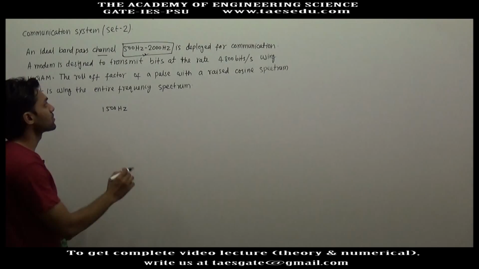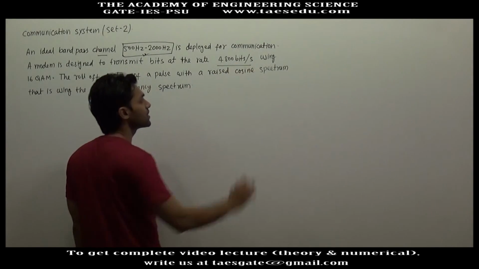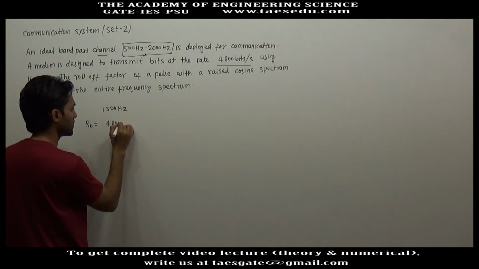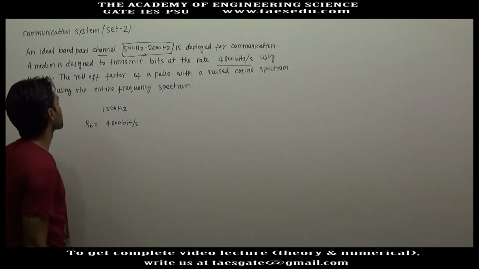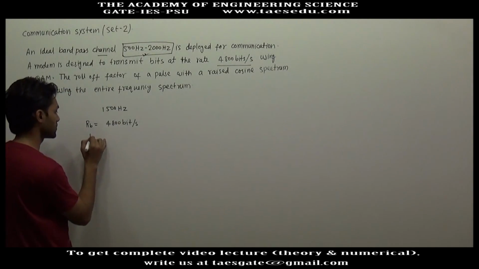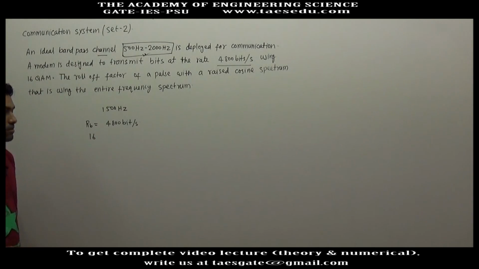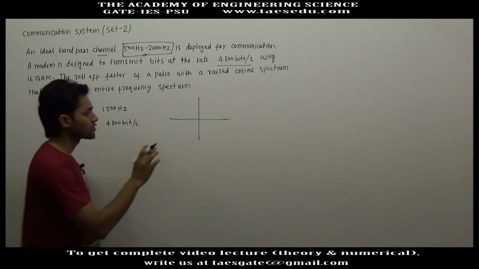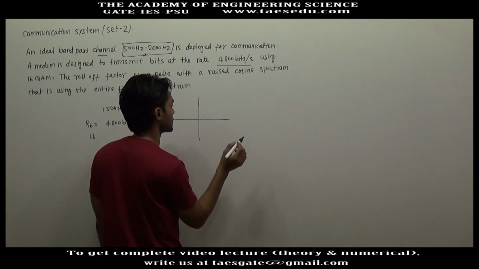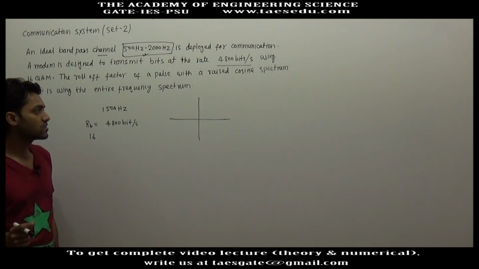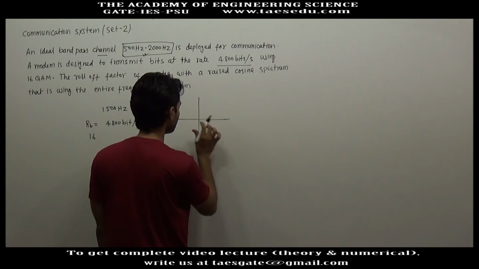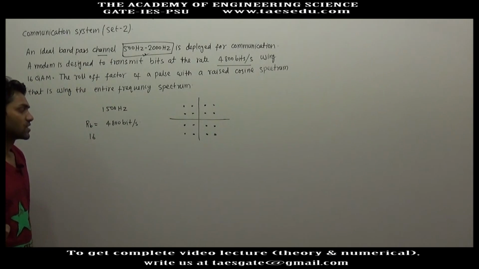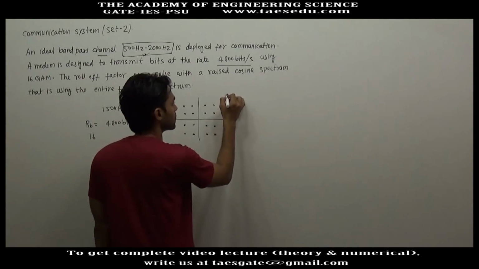A modem is designed to transmit bits at the rate of 4800 bits per second using 16 QAM, 16 quadrature amplitude modulation. It means in the constellation diagram we will have 16 points. Those will be separated by magnitude and phase. These are the 16 points, or in the constellation diagram we will have 16 different symbols.